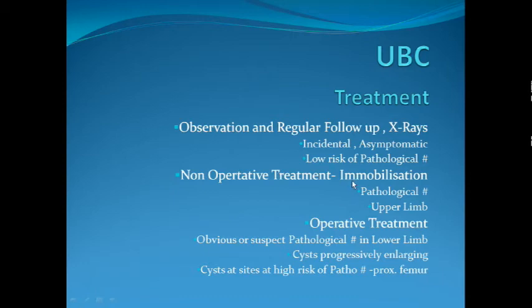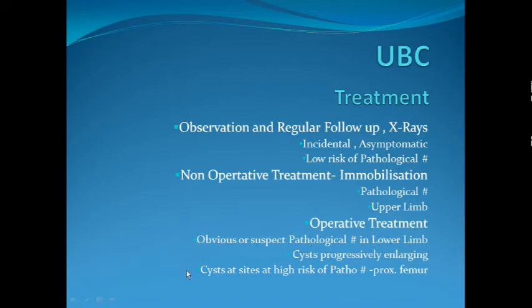Another form of non-operative treatment is immobilization, where we offer the patient a plaster or a brace. This type of treatment is employed for upper limb simple bone cysts which have presented with pathological fracture. So an upper limb simple bone cyst with pathological fracture may not need surgery and can be treated by plaster and bracing. But operative treatment is reserved for those with obvious or suspected pathological fracture in the lower limbs, or where the cyst is progressively increasing in size and we suspect an impending pathological fracture.